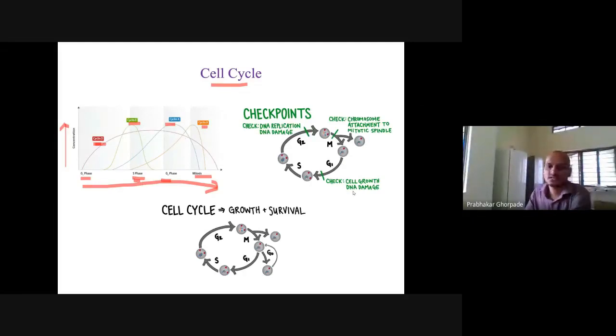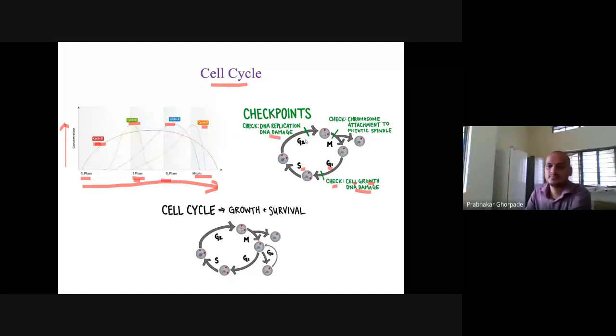Okay, and these are the checkpoints. So the first point is checkpoints. Checkpoints may prevent the cell from going from one phase of the cell cycle to the next. So the G1 to S checkpoint is this one: cell growth and damage. If that occurs, then this checkpoint is activated. Then for DNA replication and DNA damage, this checkpoint is between G2 and M. And in the M phase also there is a checkpoint for chromosome attachment to the mitotic spindle. So the cell cycle is basically cell growth for survival.